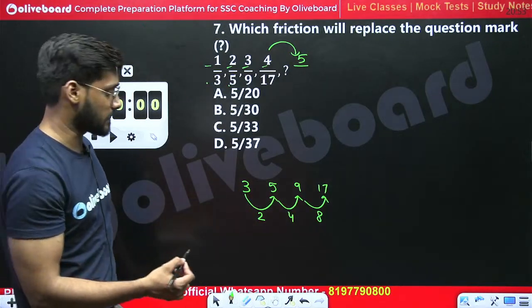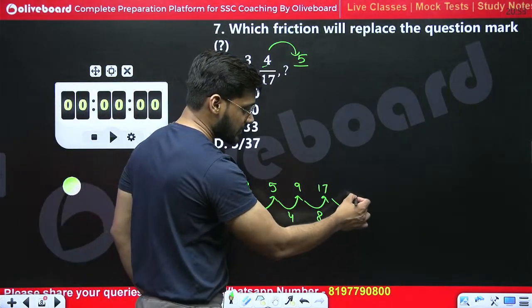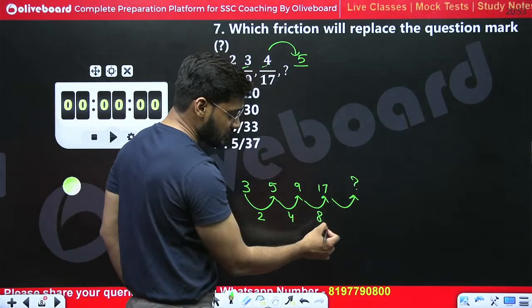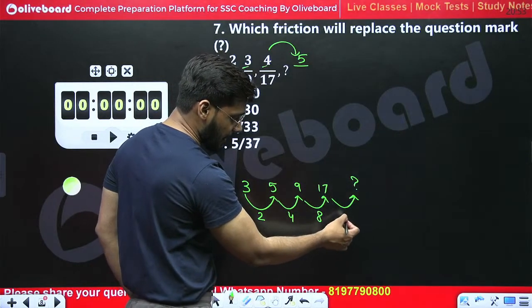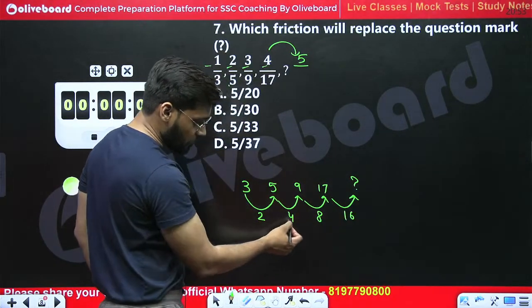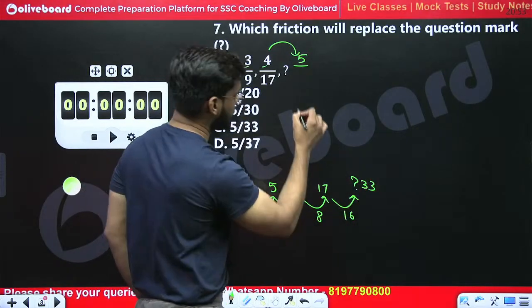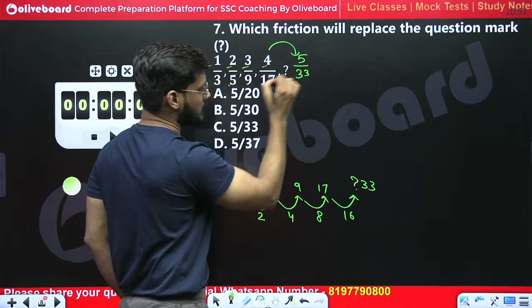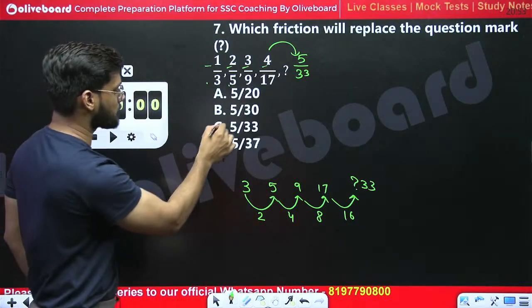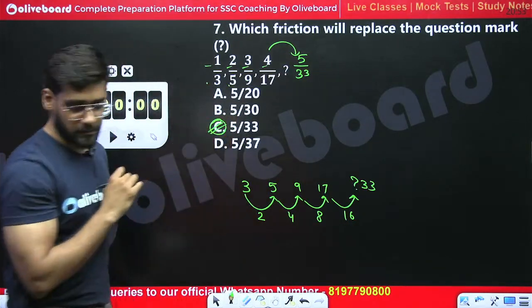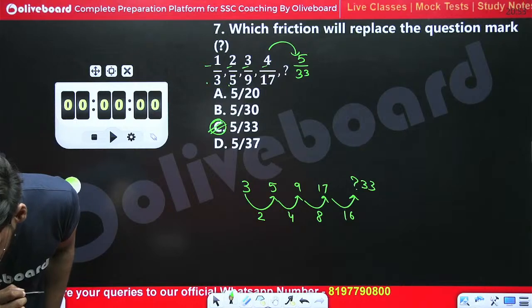After 17, the number should come after a gap of 16: 2, 4, 8, 16. 17 plus 16, we get 33. So 5 upon 33 should be the right answer, which matches with option C.